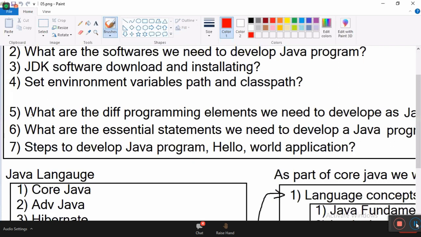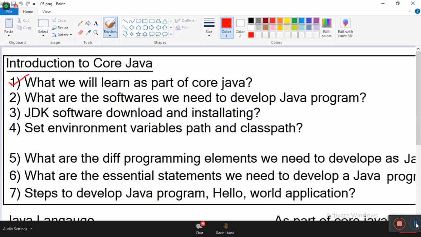Rachana, ask. What we learned as part of core Java, did we get clarity? What are the software we need to develop? We got clarity. JDK software download and installing. Setting environment variables, path and classpath. What are the different programming elements we need?